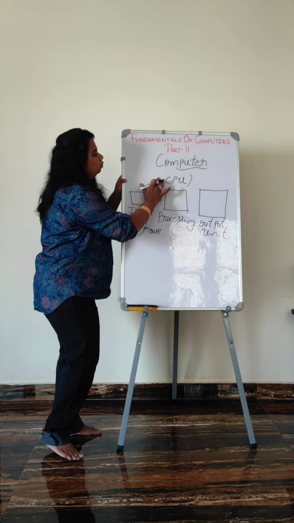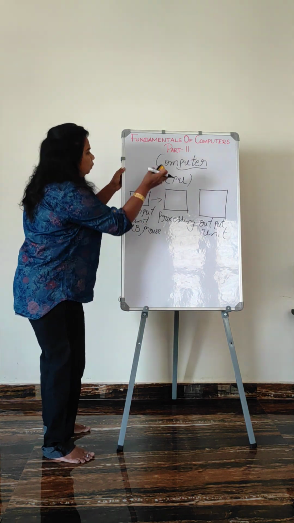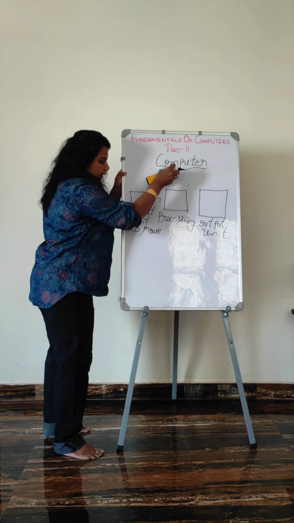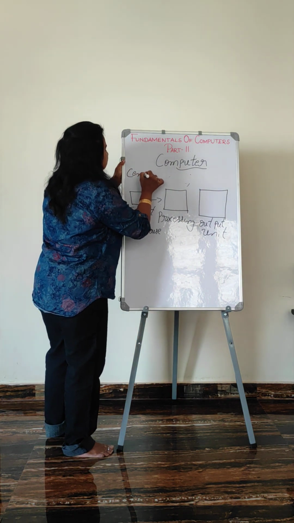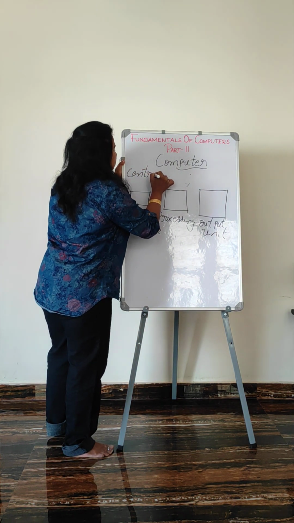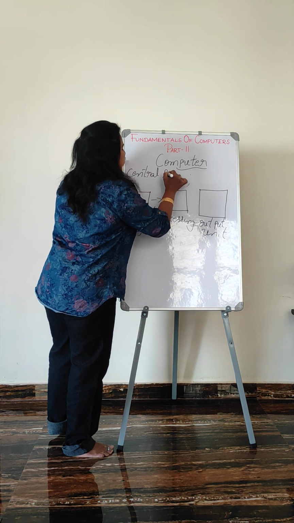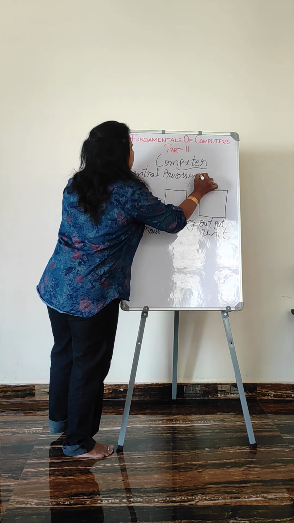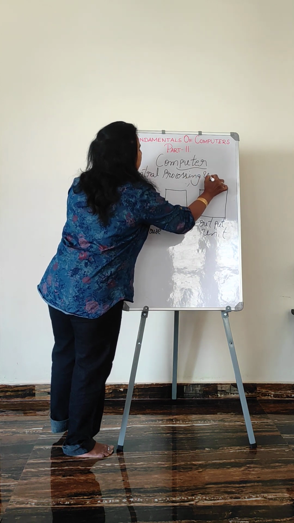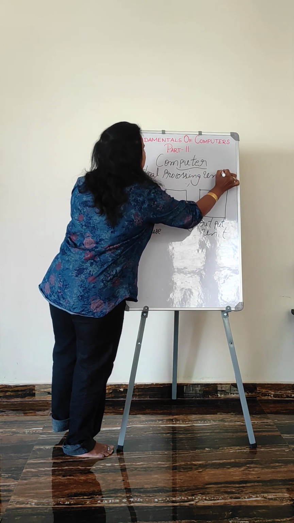What is the full form of CPU? The full form of CPU is Central Processing Unit.